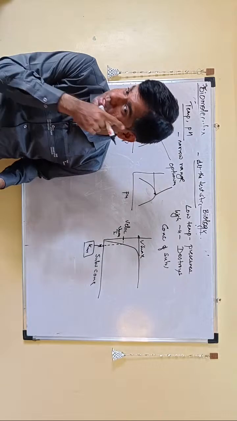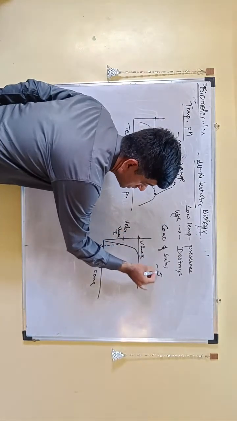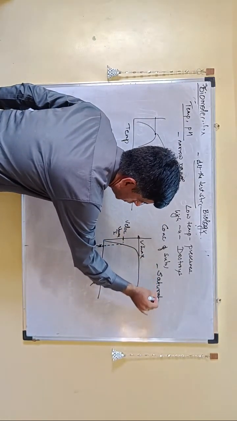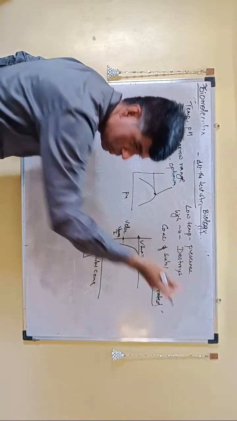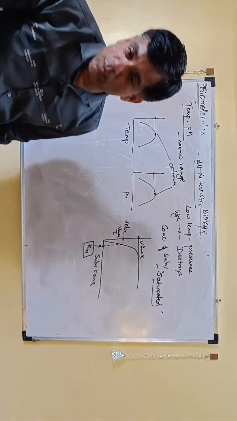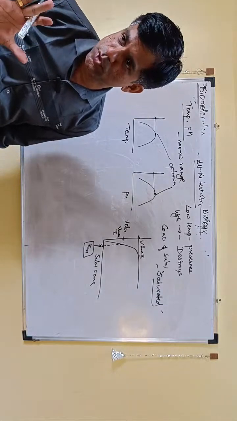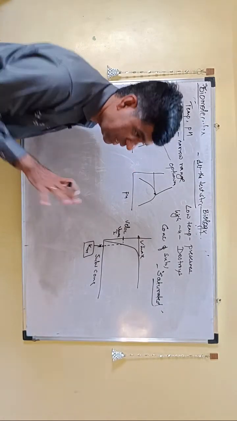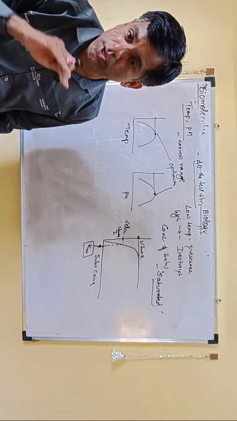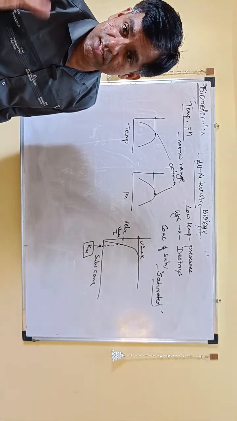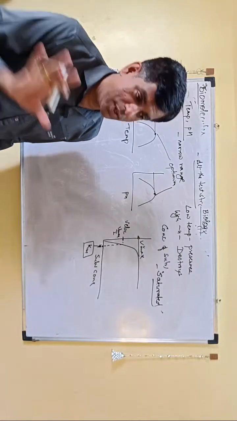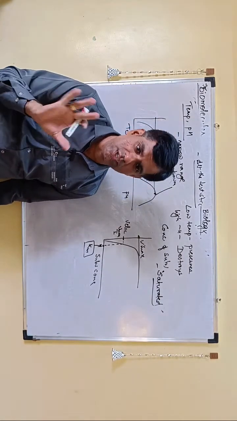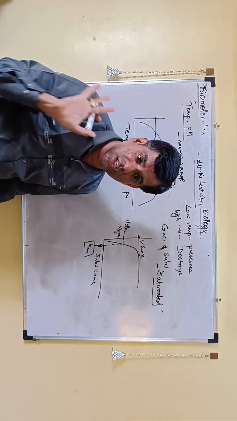And why does this happen? Because the enzyme becomes saturated with the substrate. Because the enzyme molecules are few and the substrate molecules are more. All your enzyme molecules are now saturated with the substrate. Therefore now you don't have any free enzyme to catalyze the reaction. So how does the rate remain? Constant. Assertion reason: the rate remains constant, and the enzyme becomes saturated. Both are true. The reason is the explanation of the assertion.